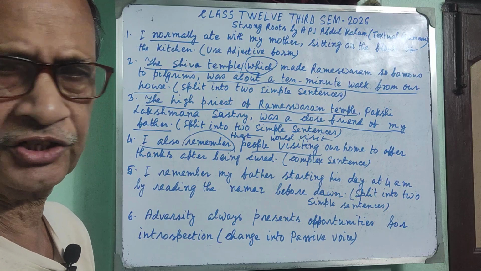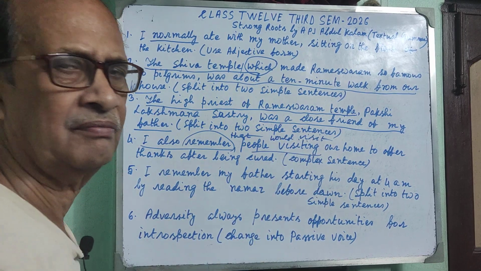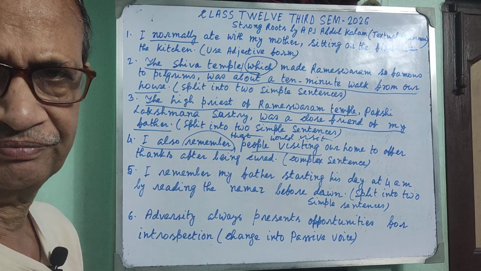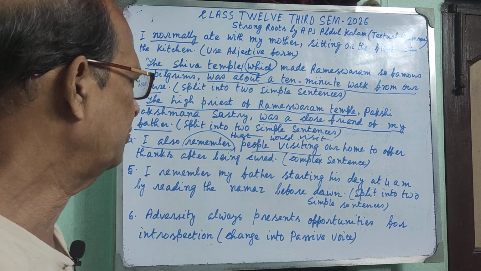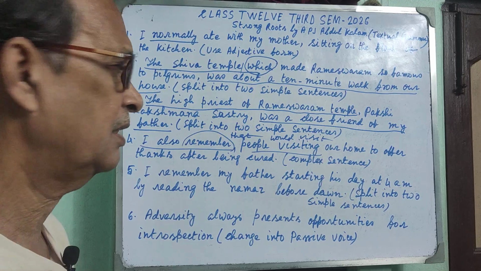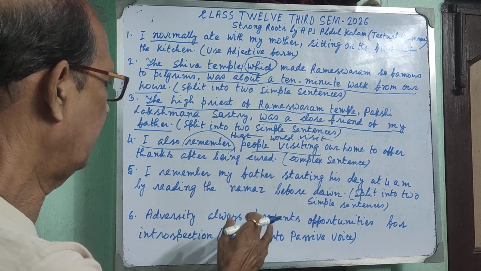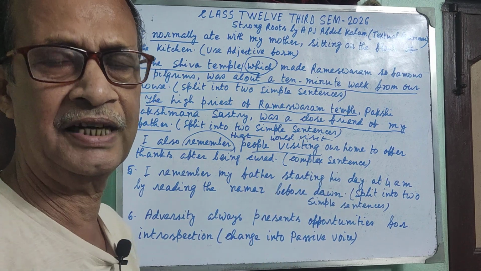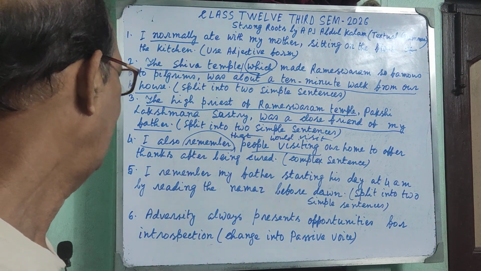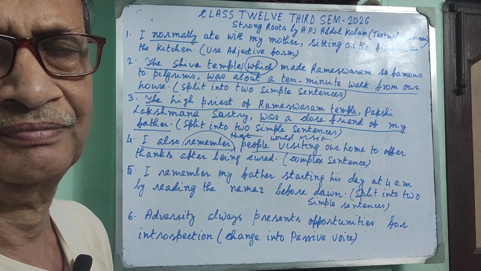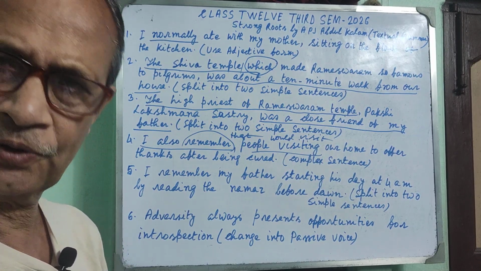You may write like this. My father would start, it is the habit, almost a daily habit. My father would start his day at 4 a.m. by reading the namaz before dawn. It is the first sentence. I remember it. Okay.